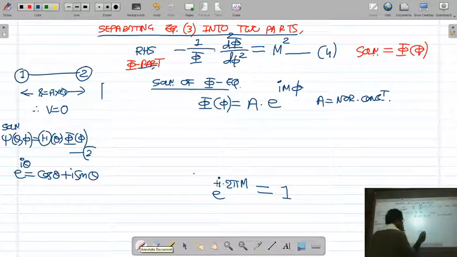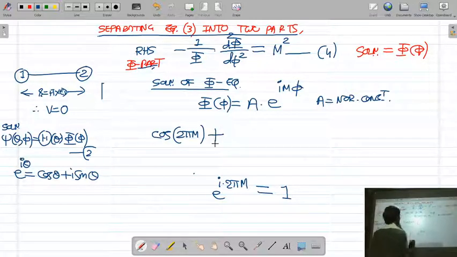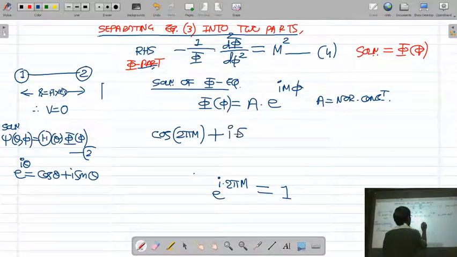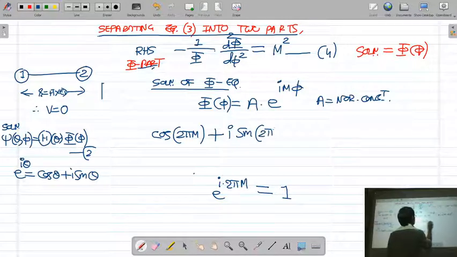Okay, so e raised to I into 2 pi m can be written as cos 2 pi m plus I sin 2 pi m, because e raised to I theta is defined as cos theta plus I sin theta. It is equal to 1.